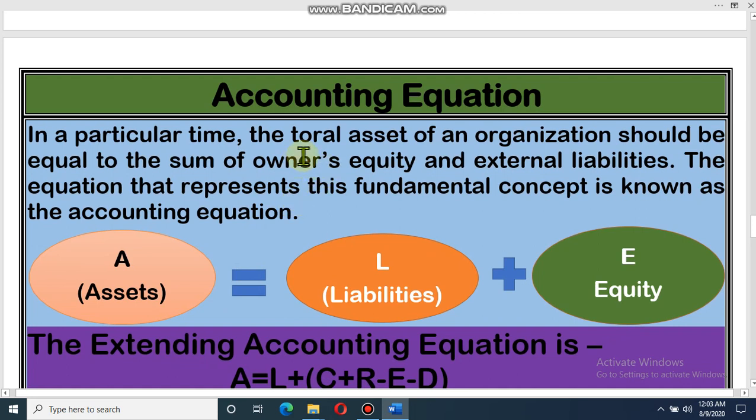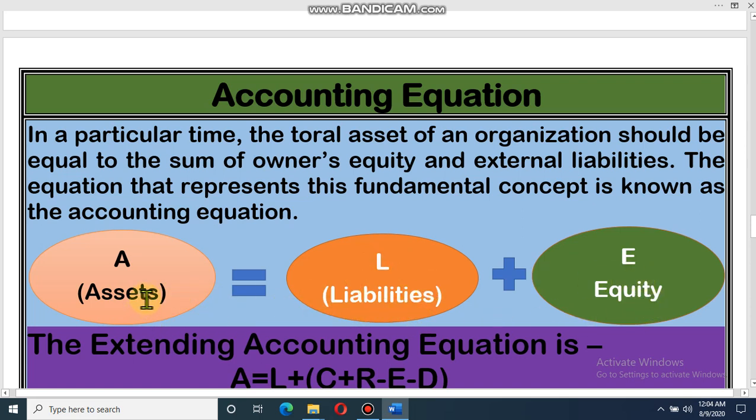Dear student, now the next topic, accounting equation. Very important topic for this chapter. Dear student, you know that equation means equals to; in classes 6, 7 you have learned equations in mathematics, A equals to B plus C. So here the equation means A equals to L plus E. That means in an organization, whatever amount of asset, A for asset, equals liability and equity. That means the total assets of an organization will equal liability and equity.